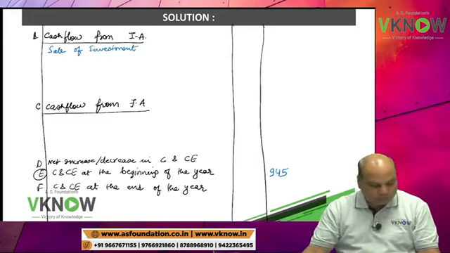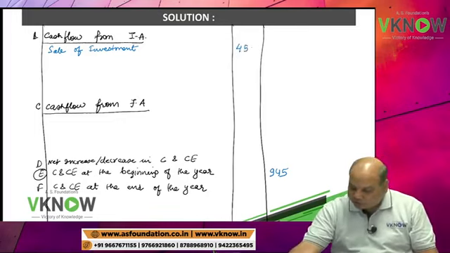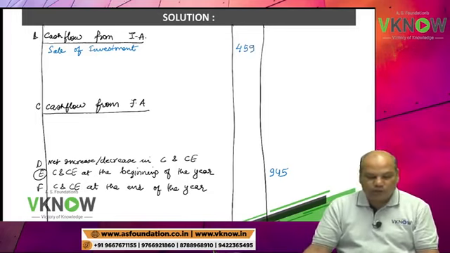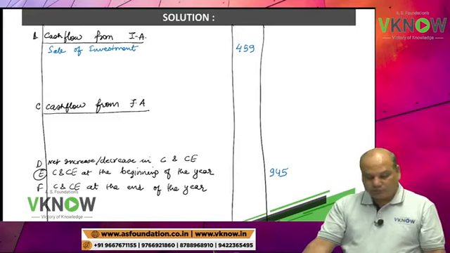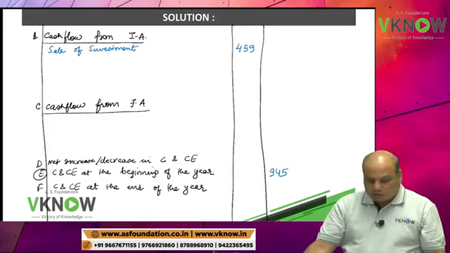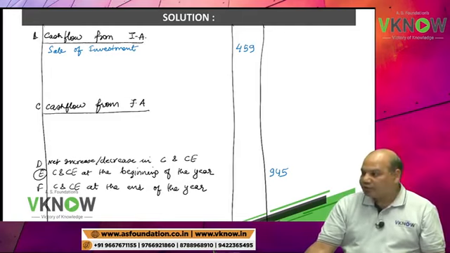Everybody please write down investment activity, sale of investment. Write down this actual sale value, not the book value. Tirupati is right. Now next point, issue of share. Where will you write issue of share?